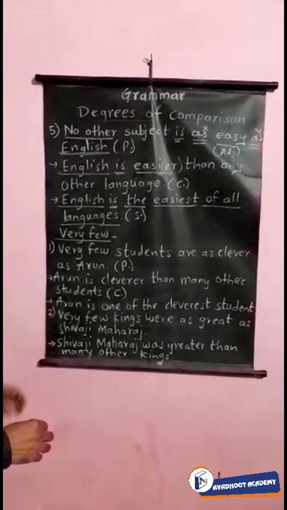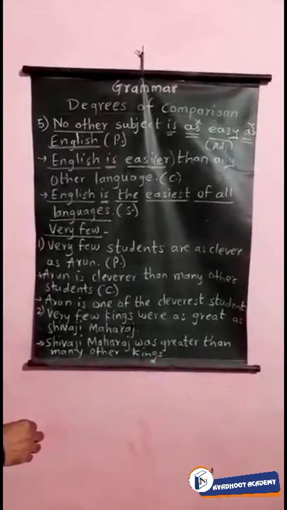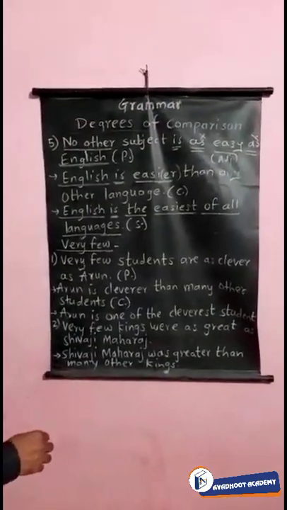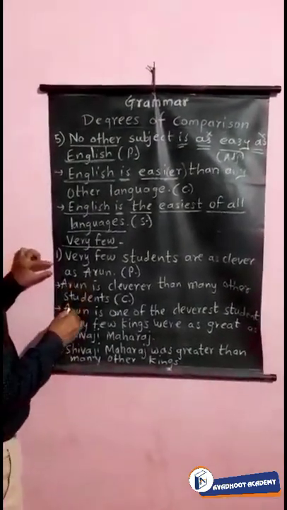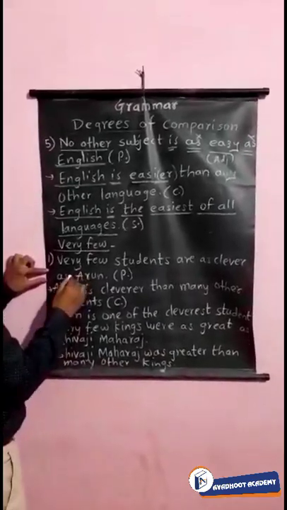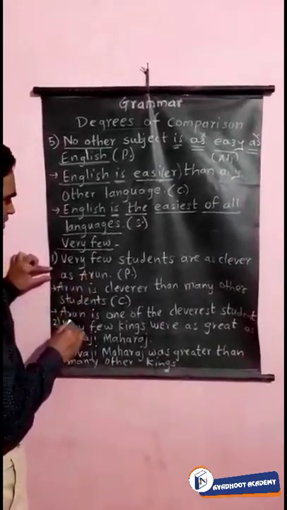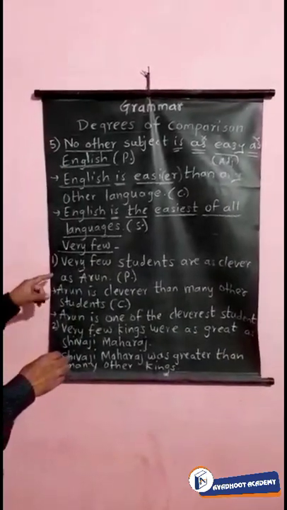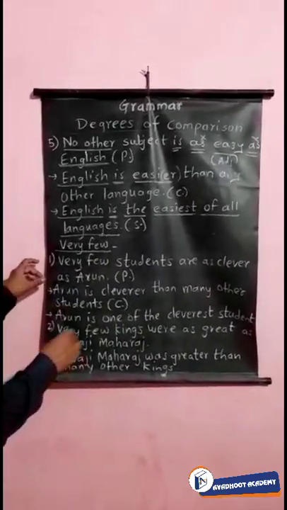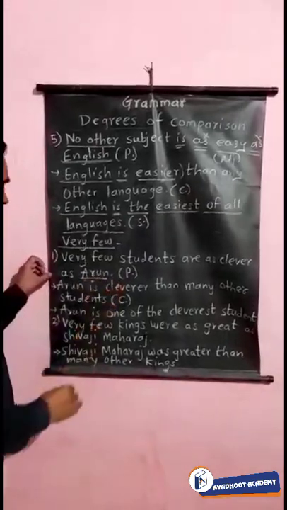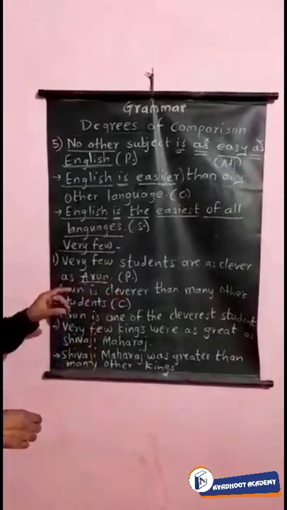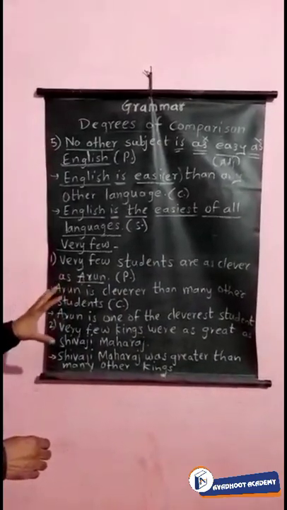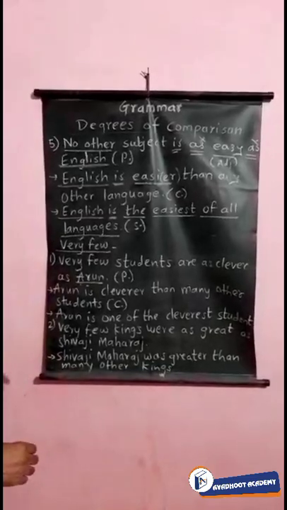Before that we have seen two to three examples for the simple sentences. Now the next part, that is the third type, "very few." So the sentence begins with "very few." See the first example: Very few students are as clever as Arun. Suppose in the class Arun is clever, but very few students are as clever as Arun. So the meaning of the sentence is that not only Arun is clever in the class, but a few other students are also clever like Arun.